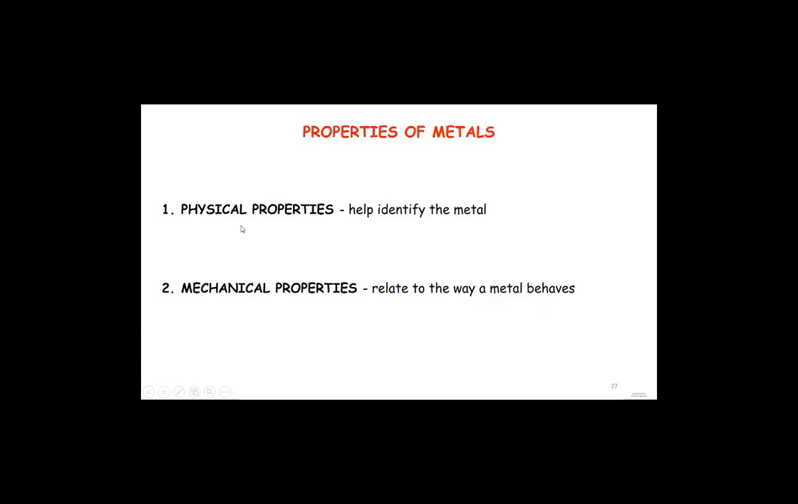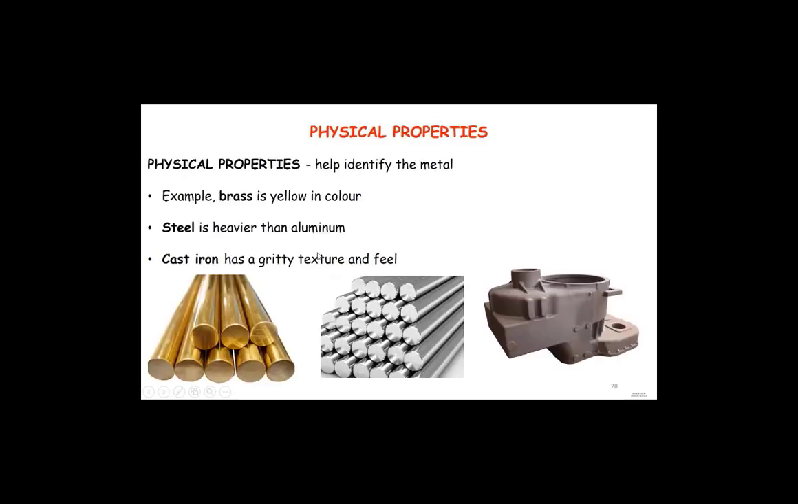Property of material can be physical or mechanical, and now we are talking about physical property, which is, for example, brass is yellowish in color, steel is heavier than aluminum, and you can see cast iron has a different kind of texture, and you can see, for example, cast iron on the right side of the picture.